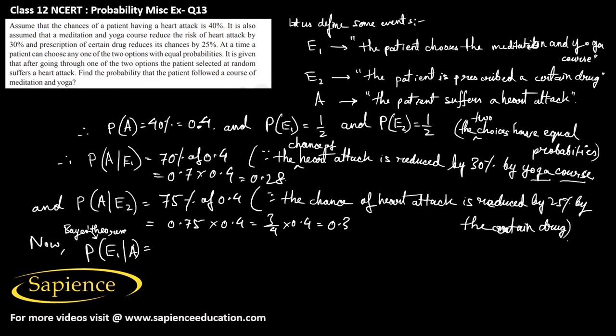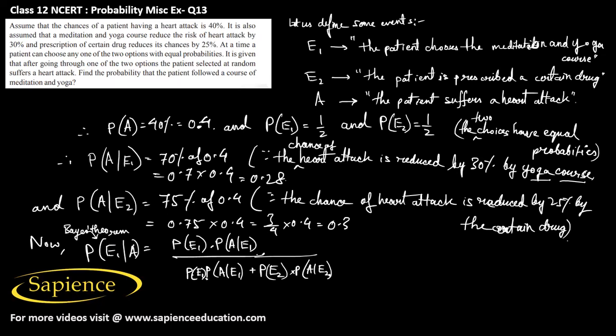That will be P of E1 times P of A given E1, divided by P of E1 times P of A given E1 plus P of E2 times P of A given E2.